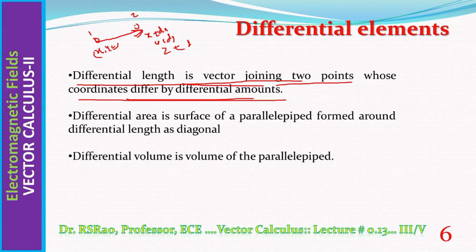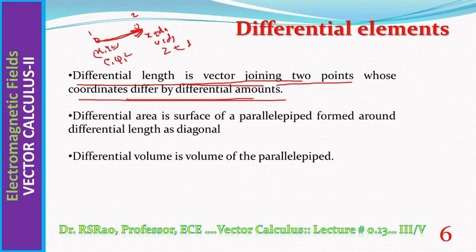In a cylindrical system, let us suppose the coordinates of point 1 are rho, phi, z. The coordinates of point 2 are rho plus d rho, phi plus d phi, z plus dz. Then the vector joining 1 to 2 is the differential length in cylindrical. Similarly, spherical.